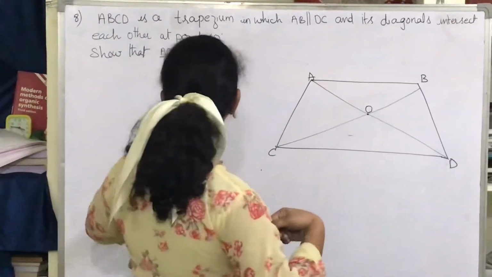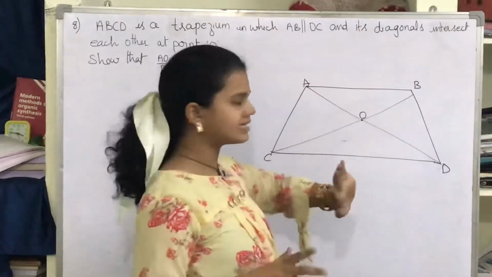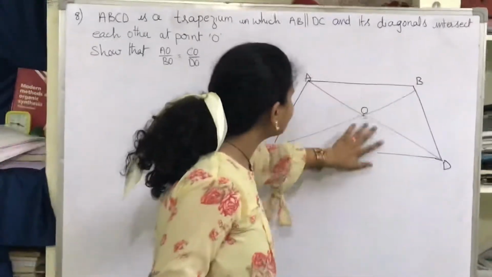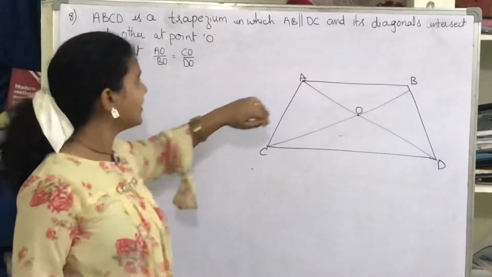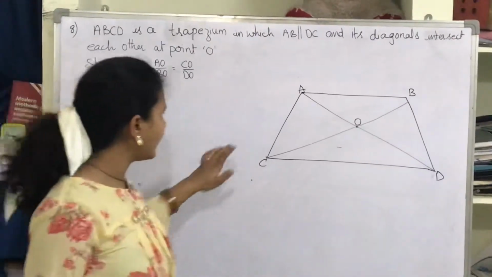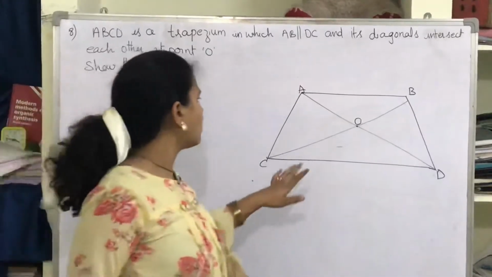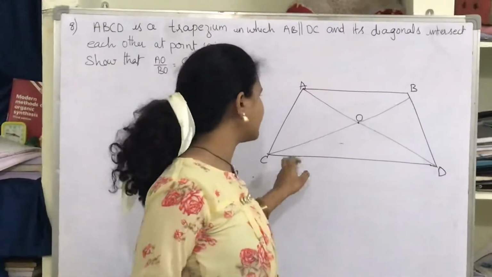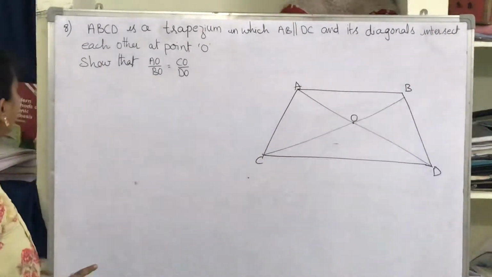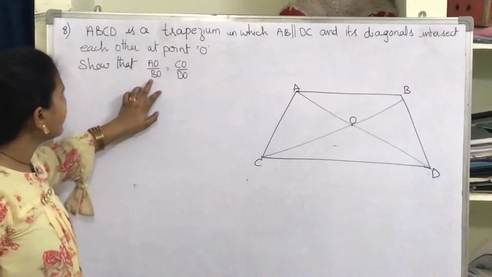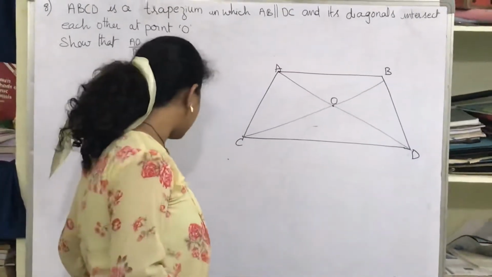Now here, given what? I have a trapezium where ABCD is a trapezium. Now AB is parallel to CD. If you observe here, AB is parallel to CD and its diagonals, where AD is a diagonal and BC is a diagonal, right? So AD and BC, these diagonals intersect at a point O. Now show that AO by BO equals CO by DO. They asked to show that AO by BO equals CO by DO.